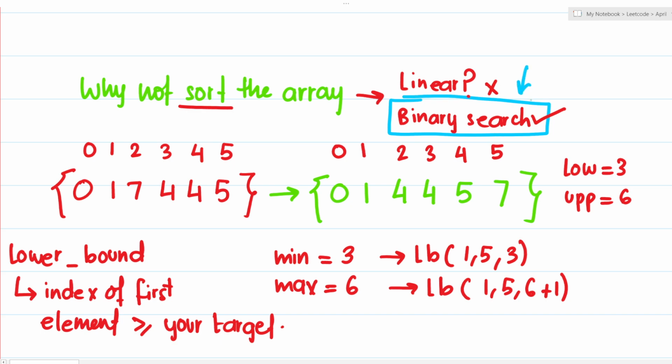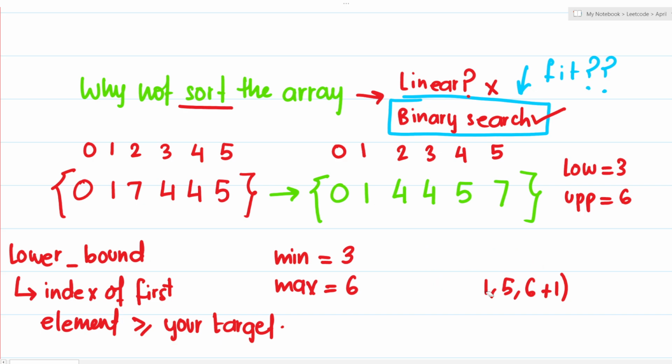We think in terms of binary search. So let's see if binary search fits our use case. Okay, now the minimum limit is 3, the maximum limit is 7. I need such a sum. Basically, I need to combine something with this 0 such that the resulting thing falls between 3, 4, 5, 6,